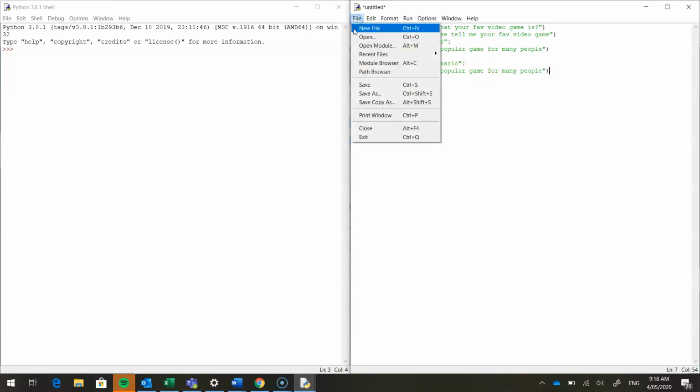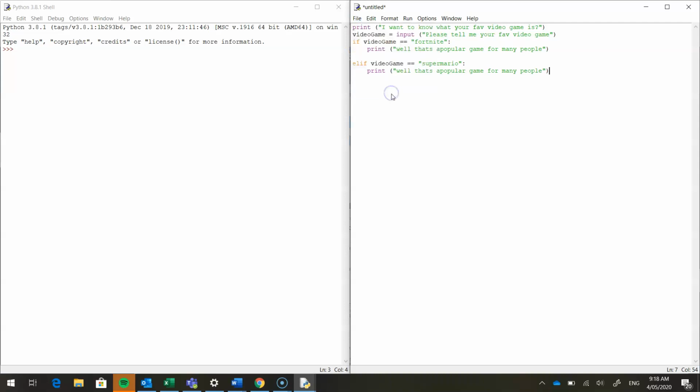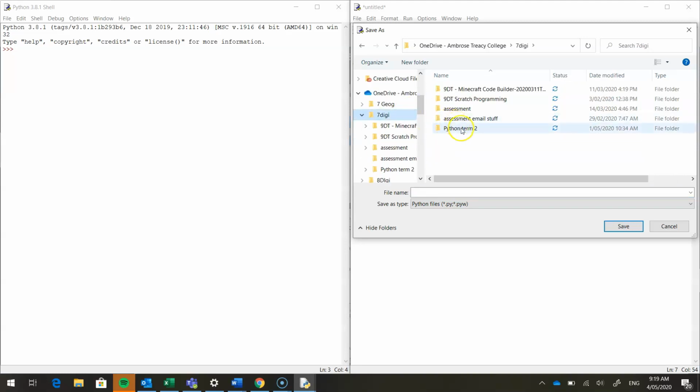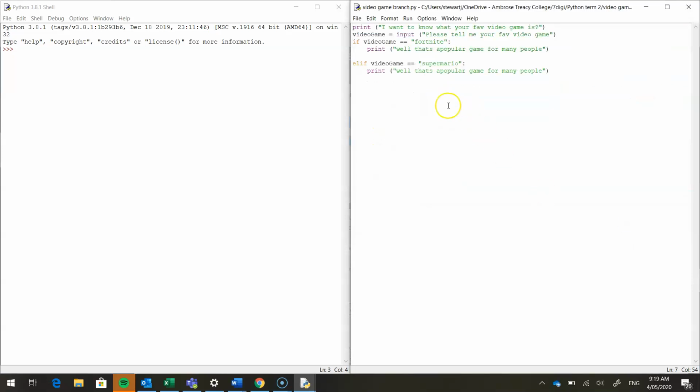Now we want to save this before we can run it. We're going to do some more work, but we're going to save it first. So we're going to save this to our Python folder, Year 7 Digi, Python. Let's call it video game. You can call it branch if you want. Let's see if anything's actually working. So let's go Run Module.